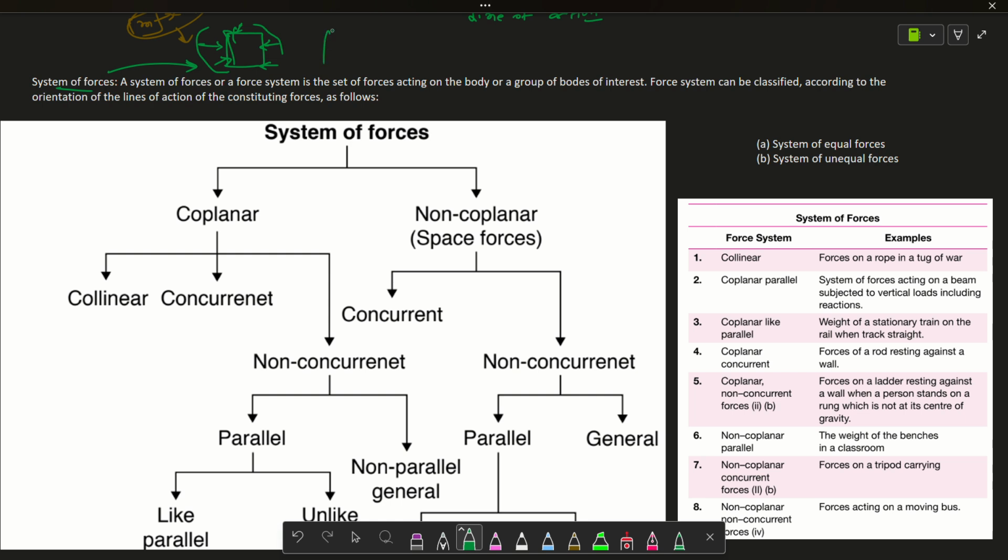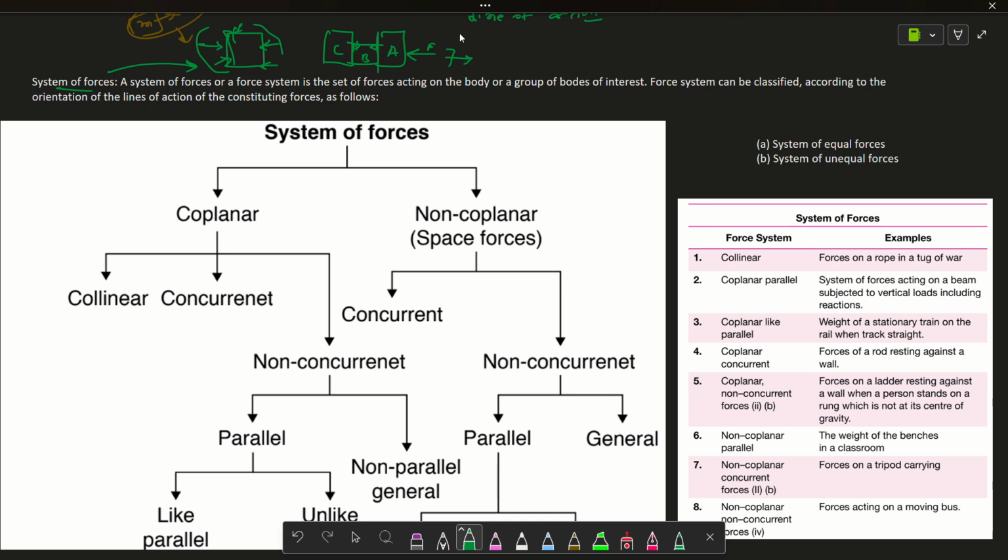Or otherwise, let's suppose one body, two bodies, three bodies are there, and a single force is applied. One force will apply to object A, then A will apply a force on B, and C will also apply forces on B. So there are plenty of forces applying. Whenever more than one force is there, that is known as a system of forces.